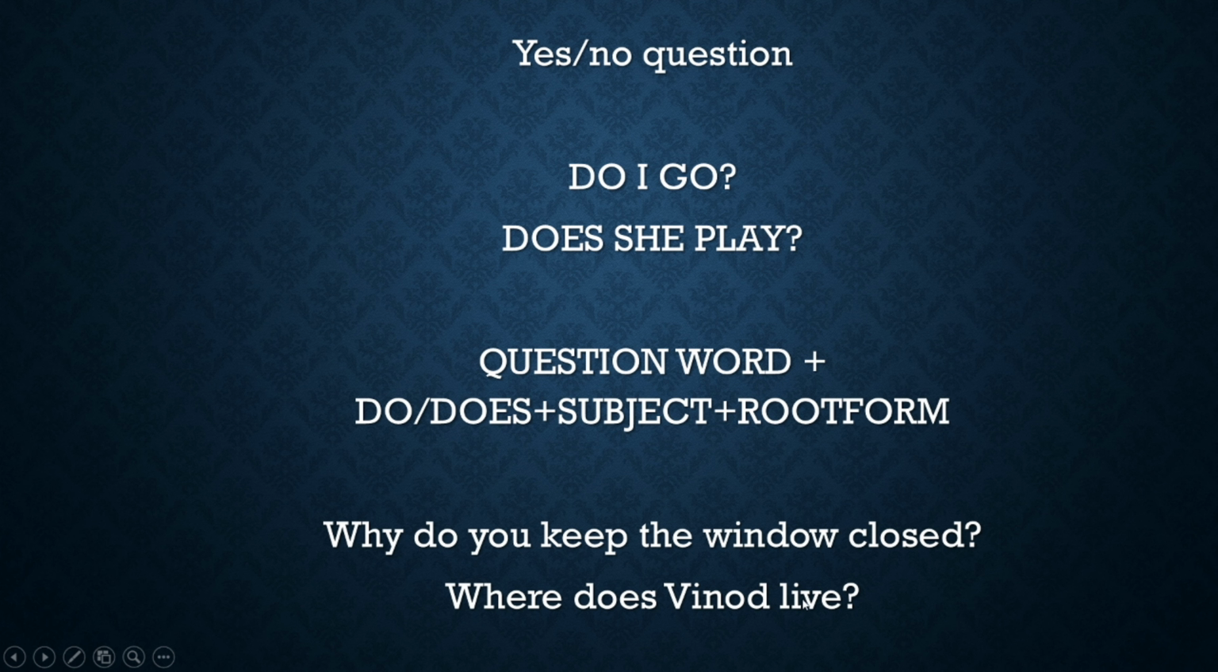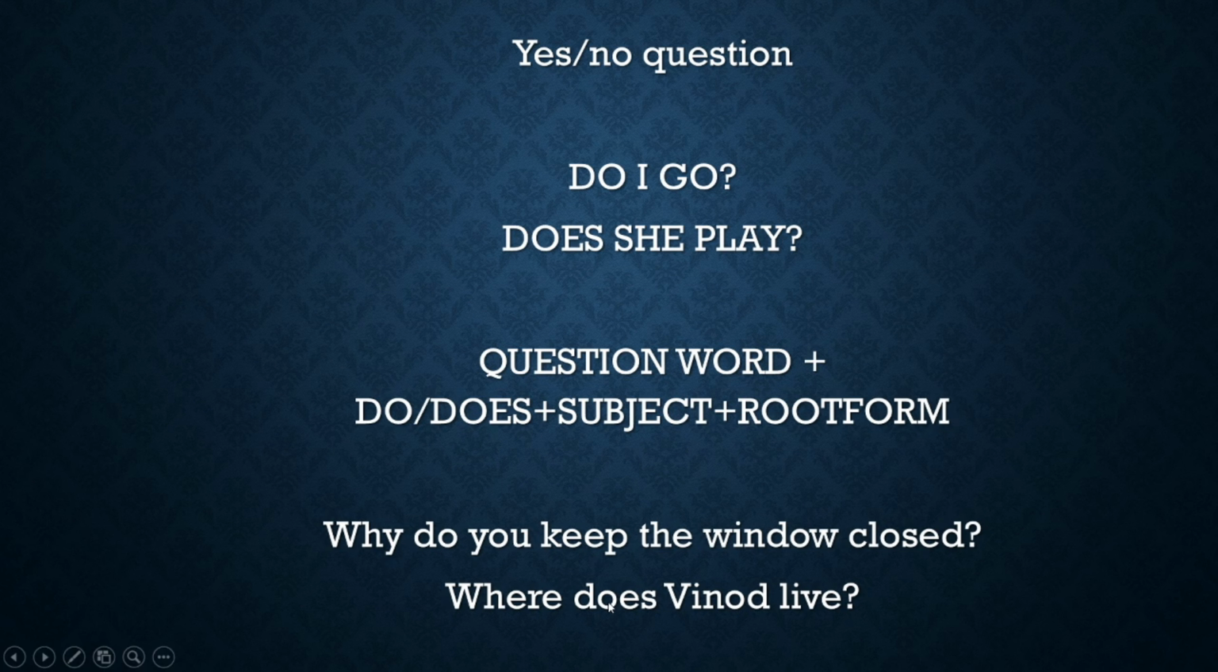Where does Vinod live? See, Vinod is singular. Vinod is a boy, that is he. It refers to he. So when he, she, it come, we use does. Where does Vinod live? We don't say "where do Vinod live"; that is wrong English. So for Vinod, which is he, she, it, we have to use does. Okay, keep that in mind.